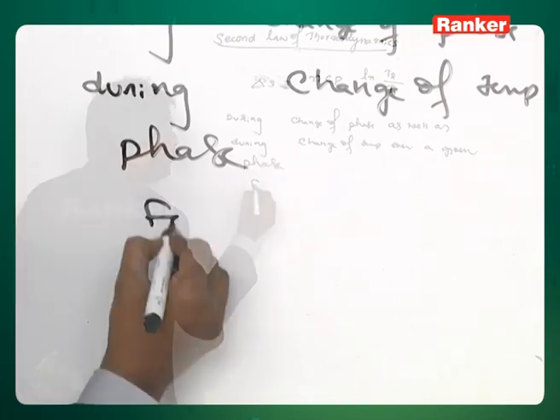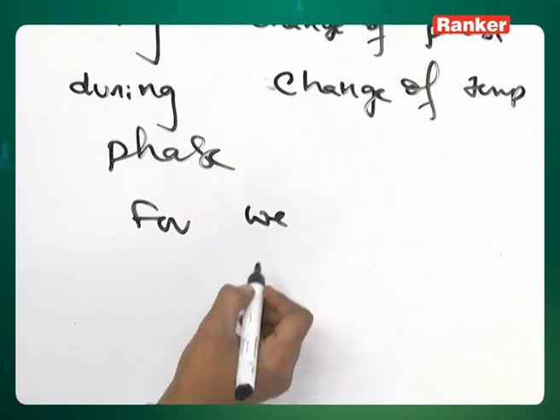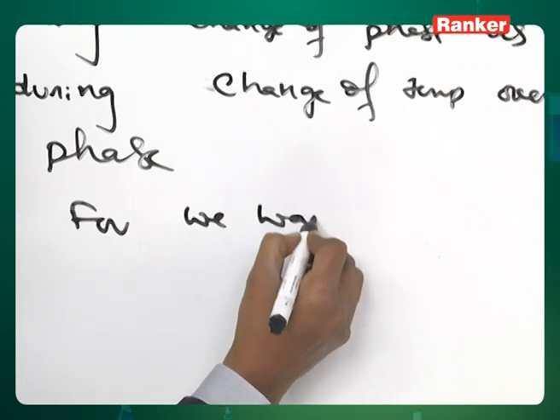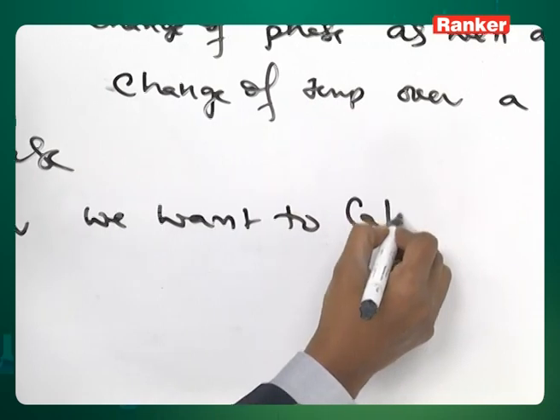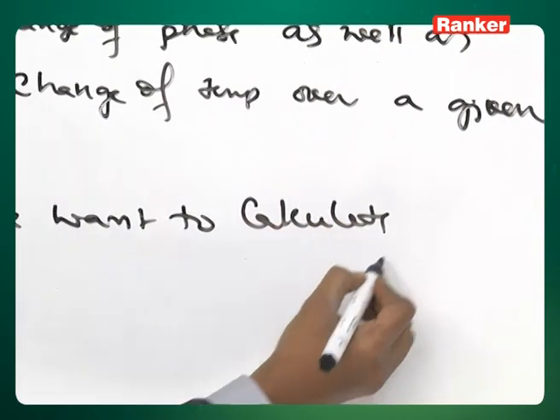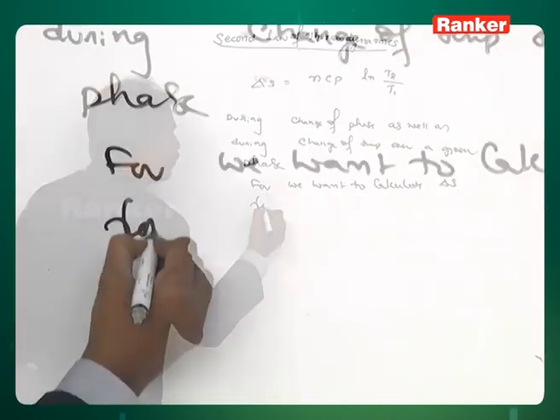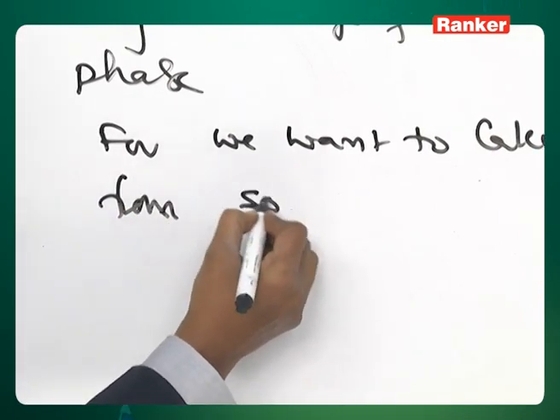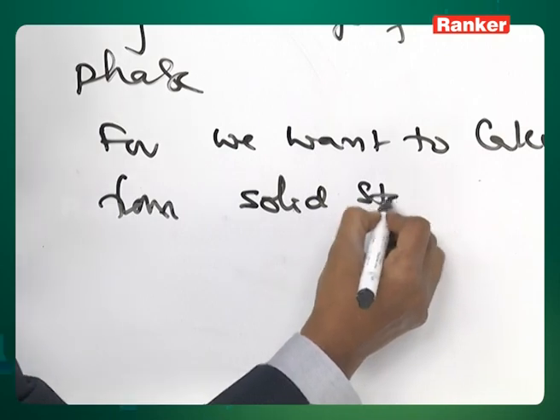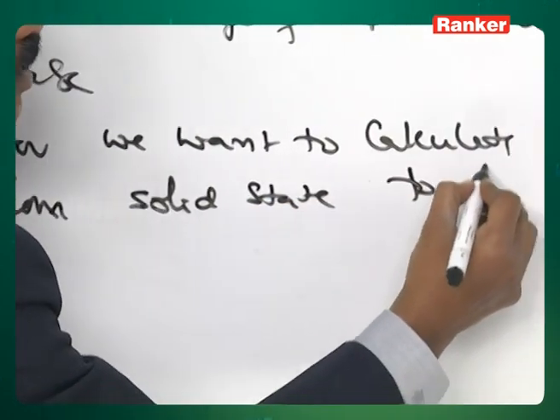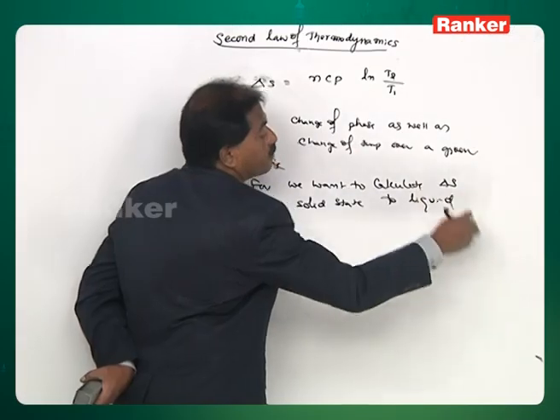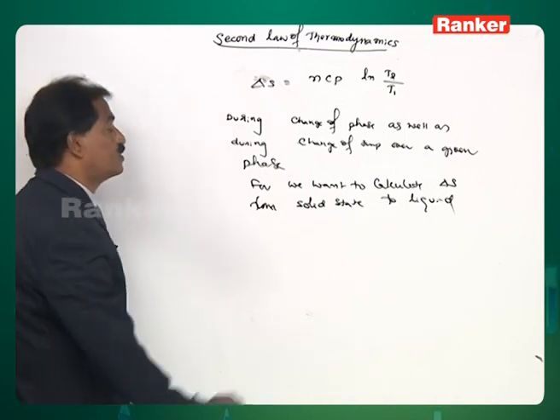So for example, we want to calculate the entropy change, del S, from solid state to liquid state.